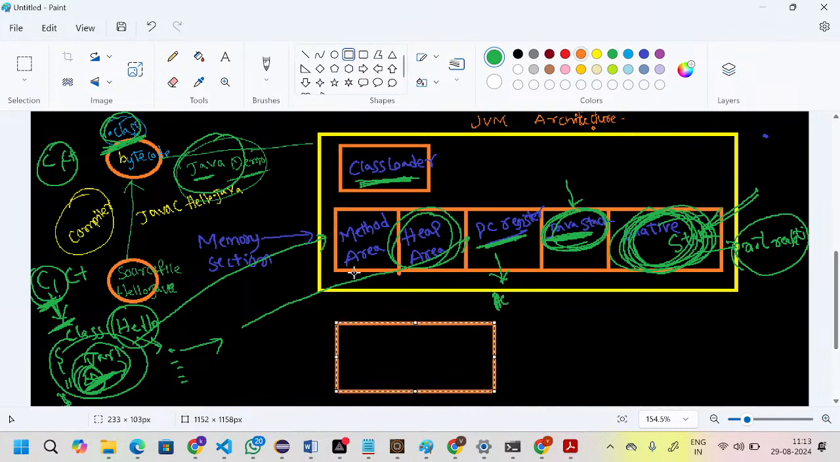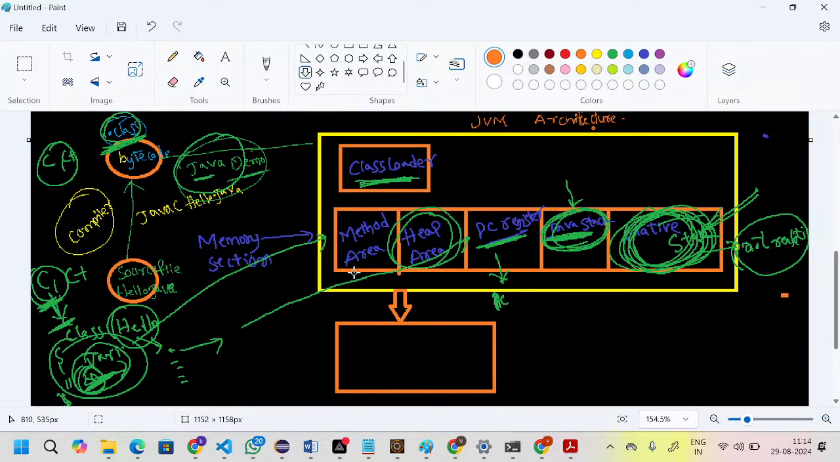What will the execution engine do generally? It will convert bytecode into machine language. All the places have our .class files only, right? So the execution engine will convert bytecode into machine language. For that purpose, we have the components.